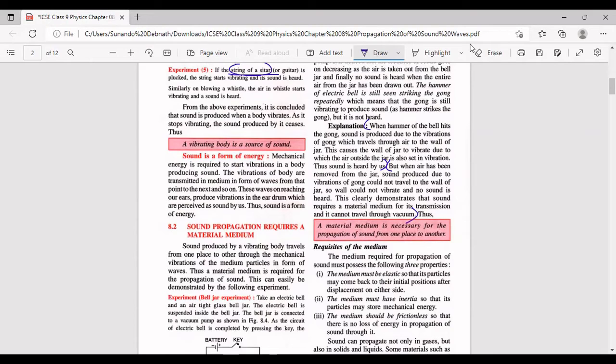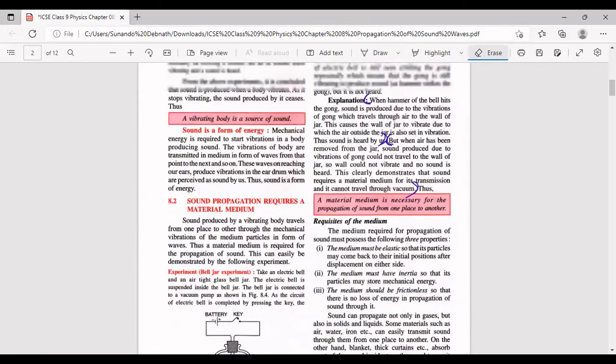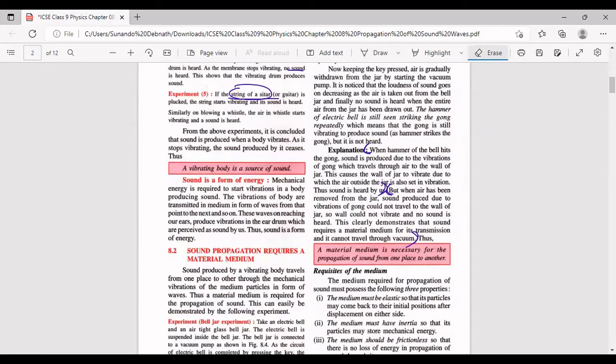ये जो explanation है जो मैंने यहाँ first bracket किया यहाँ से यहाँ तक, this is when air is present inside the bell jar, and दूसरा जो bracket किया when air is not present inside the bell jar. ये exam में question आ सकता है, ये figure question paper में बना हुआ हो सकता है, and they would also ask you to explain why the bell is heard, the ring sound is heard in the first case, and why we are unable to hear it in the second case. Second case means when air has been removed. तुम्हें ये पूरा explanation अच्छे से लिखना पड़ेगा. This is what I have explained you just now.